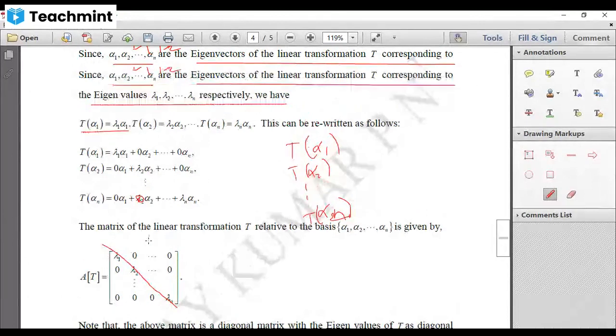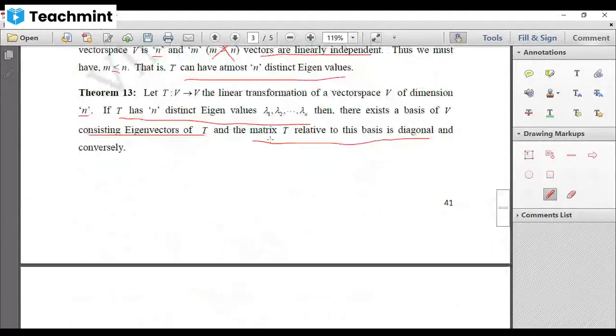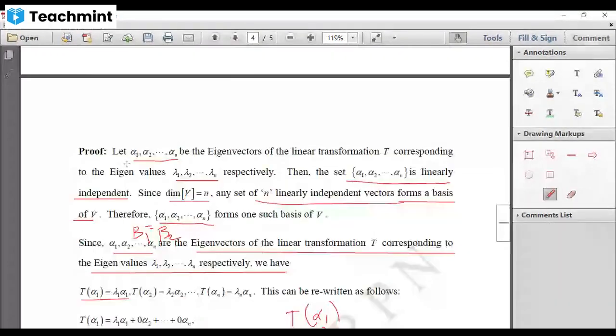So we have proved that the matrix of T relative to the basis of eigenvectors is a diagonal matrix. Now let us prove the converse. Right? Let us prove the converse.